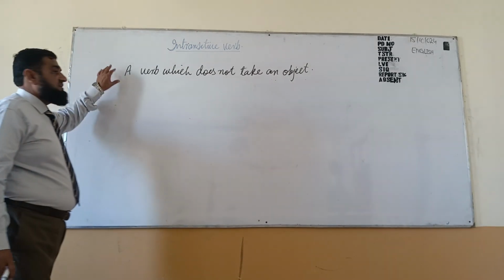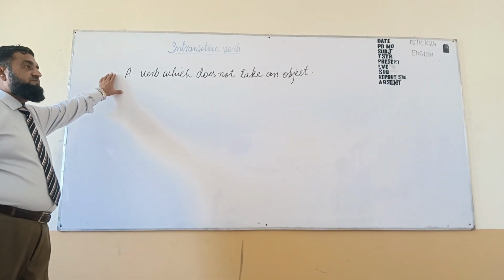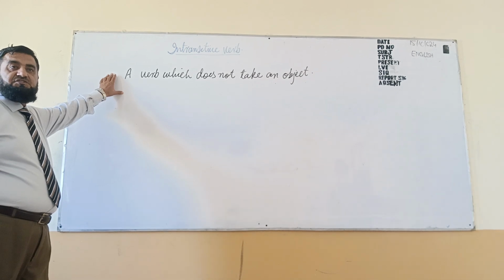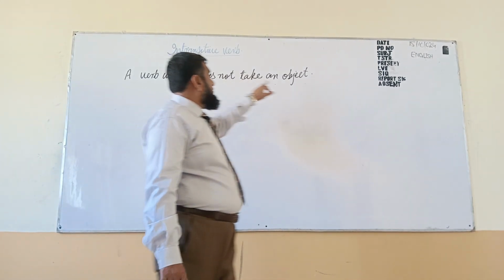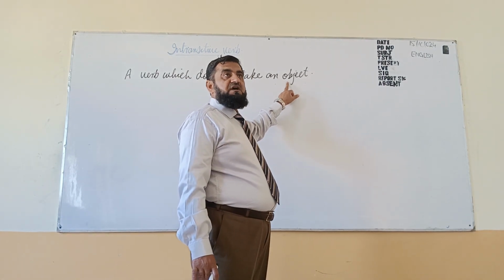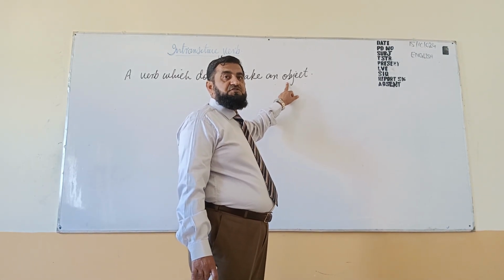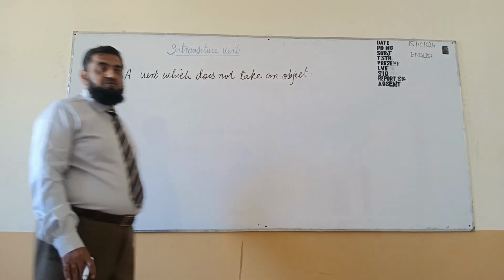A verb which does not take an object, that is intransitive. So intransitive in the sense which there will be no object, or we can say object will not be needed. So there is no need of object.